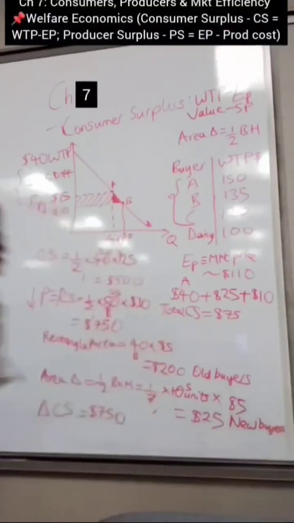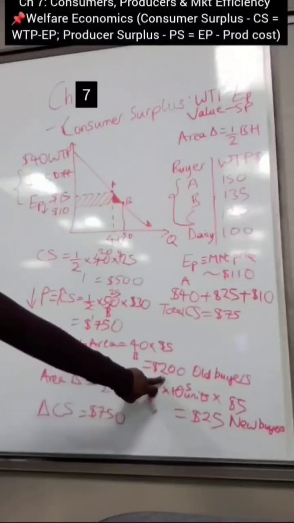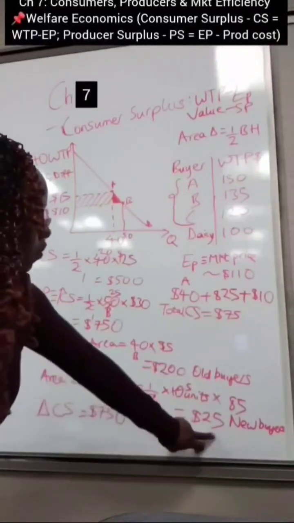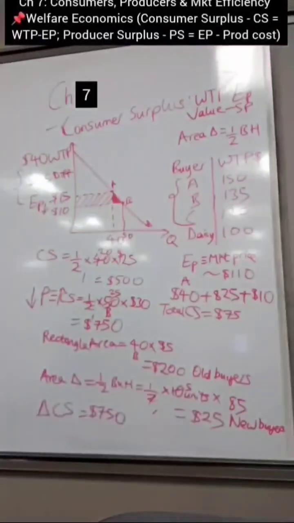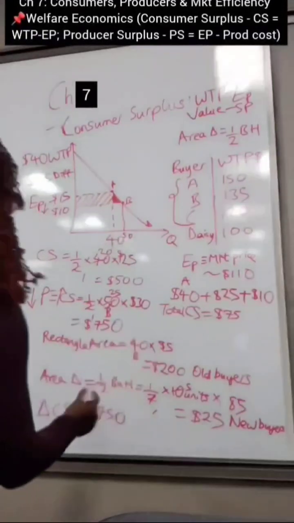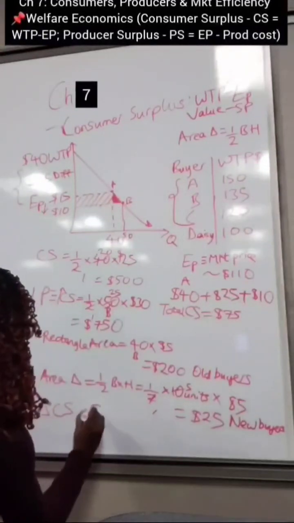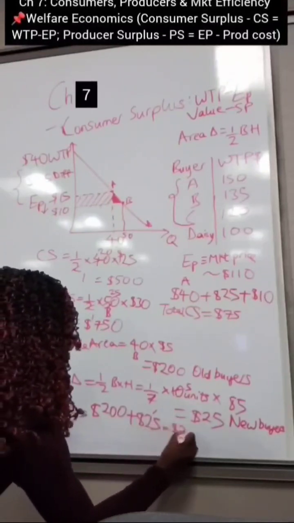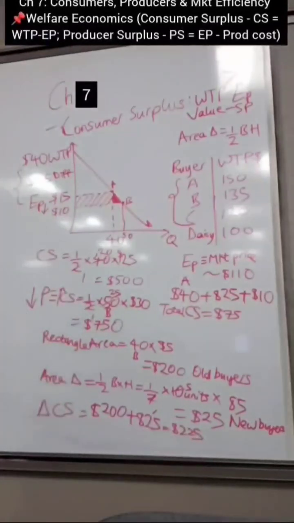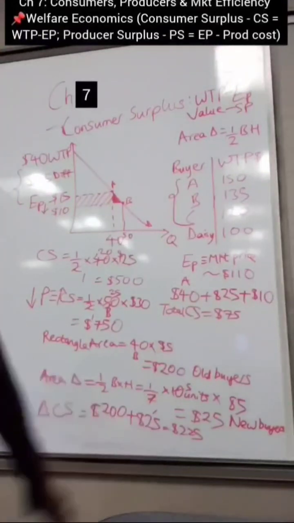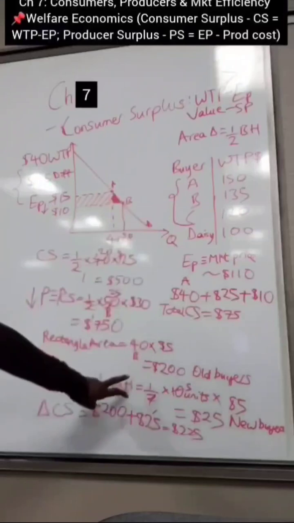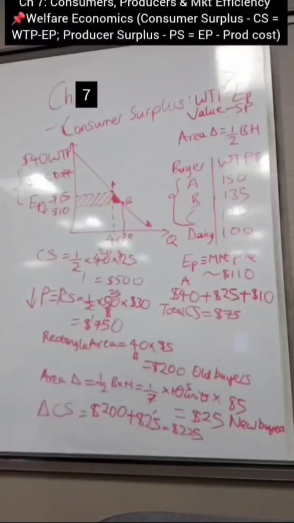Therefore, your consumer surplus is going to increase by $200 from the old buyers who buy more products due to the price drop, plus $25 for the new buyers who enter the market due to the price drop, okay? So your consumer surplus literally increases by $200 plus $25, $225, right? That is how consumer surplus increases as a result of a decrease in price. So you always have to be sure of the shape, and then from there you calculate your consumer surplus, right?